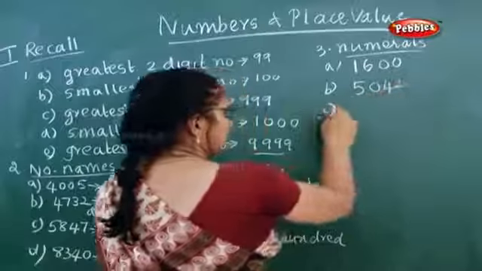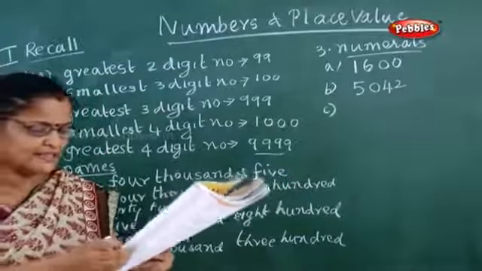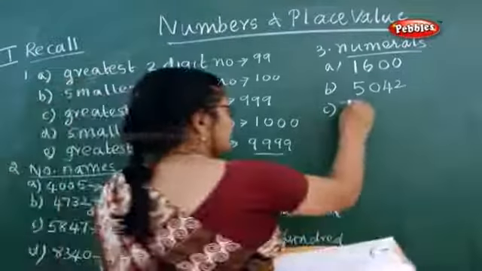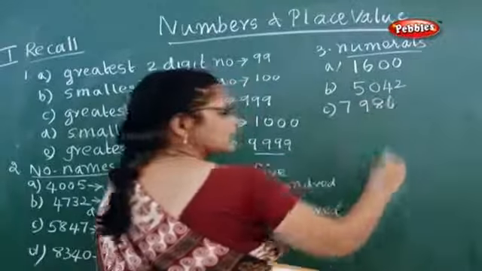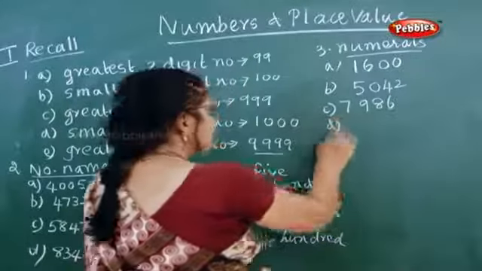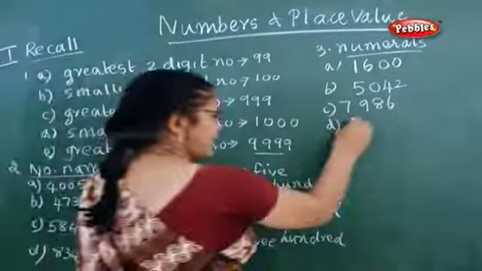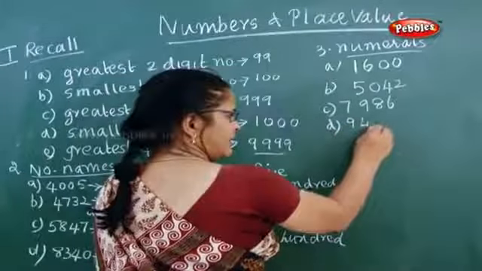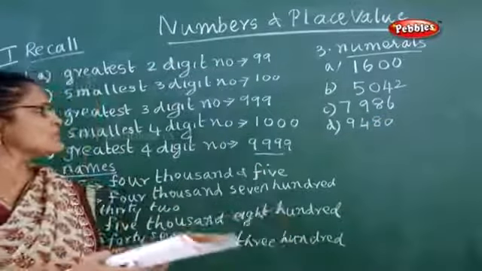Now next one, 7986. This is how you have to write the numerals. Now next one, 9480. Is it clear? These things you must have already learned.